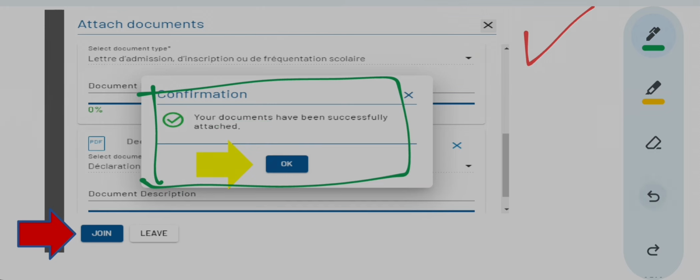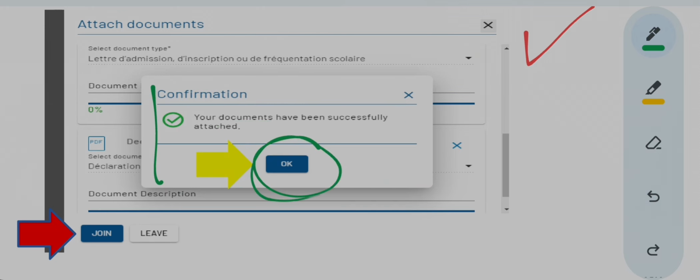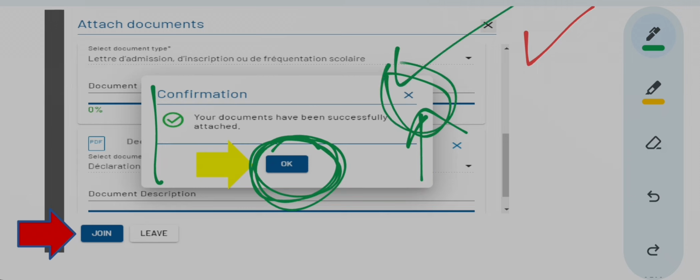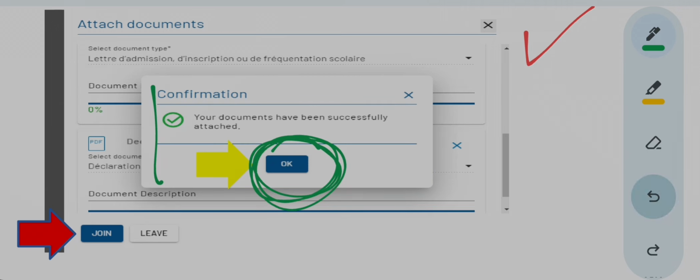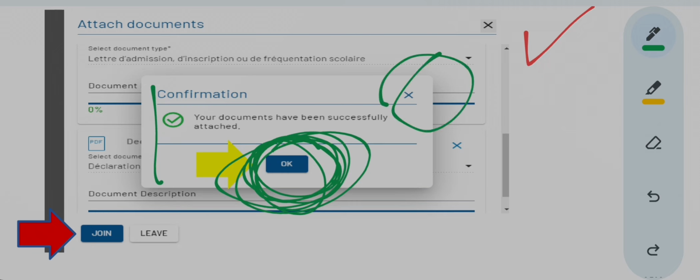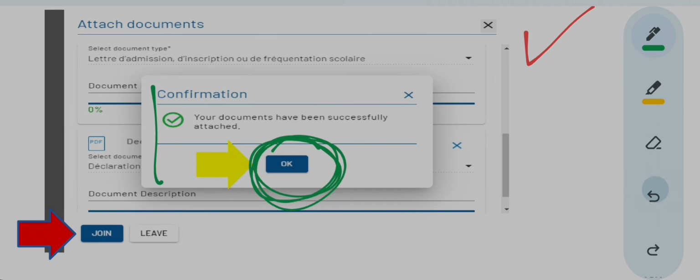When this message appears, what do you do? You press OK. You have to press OK. Do not select this option. Do not cross it. You press OK. If you press this, I don't know what will happen. Do not do this. You have to press OK only.